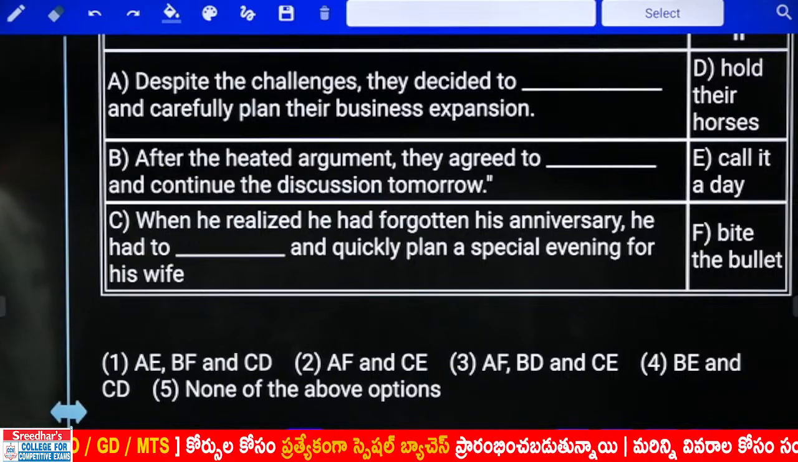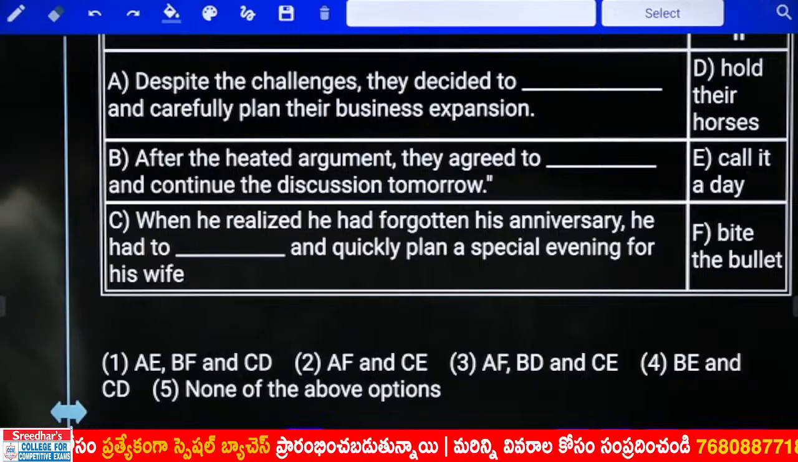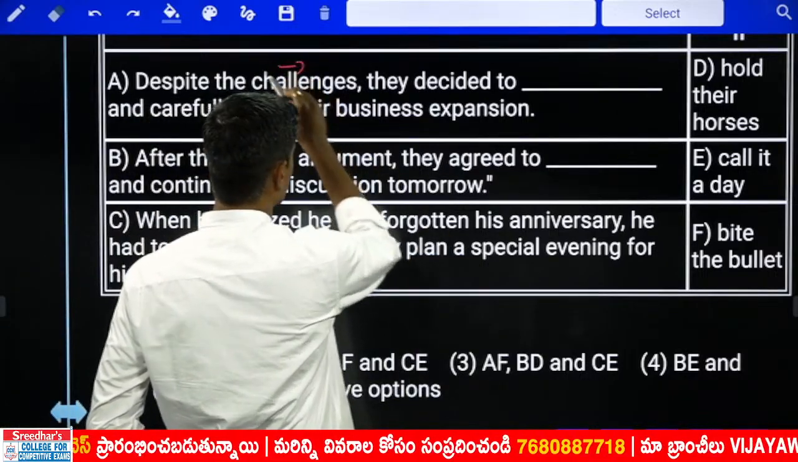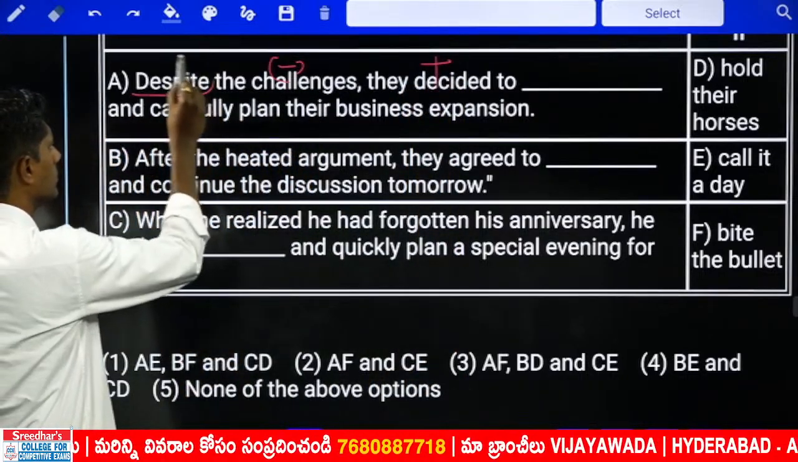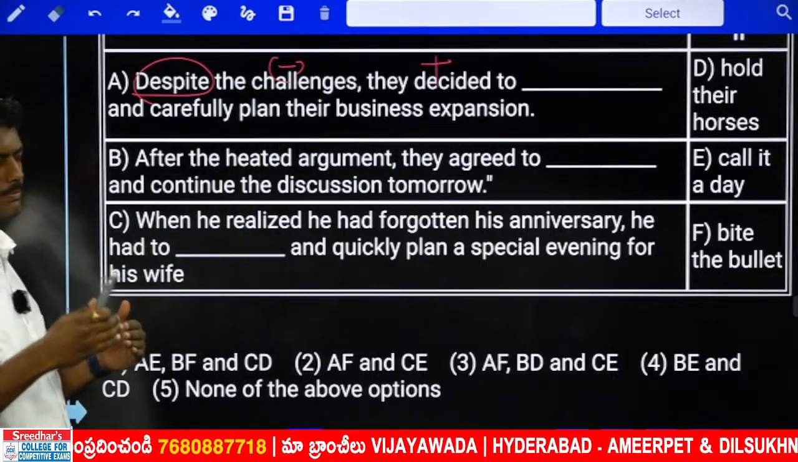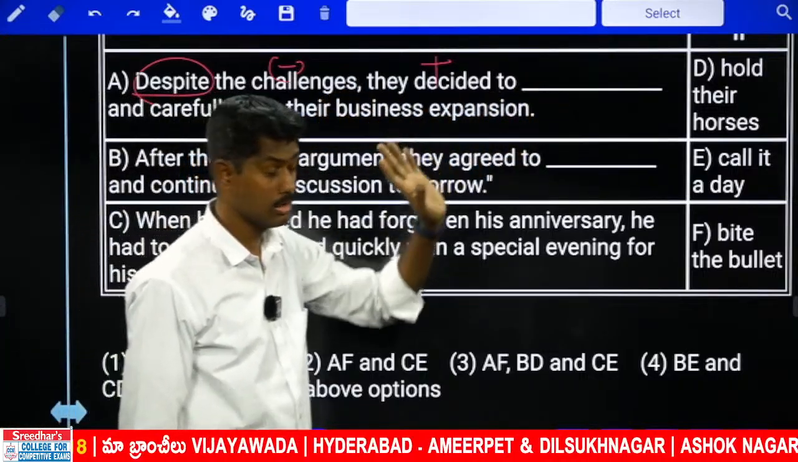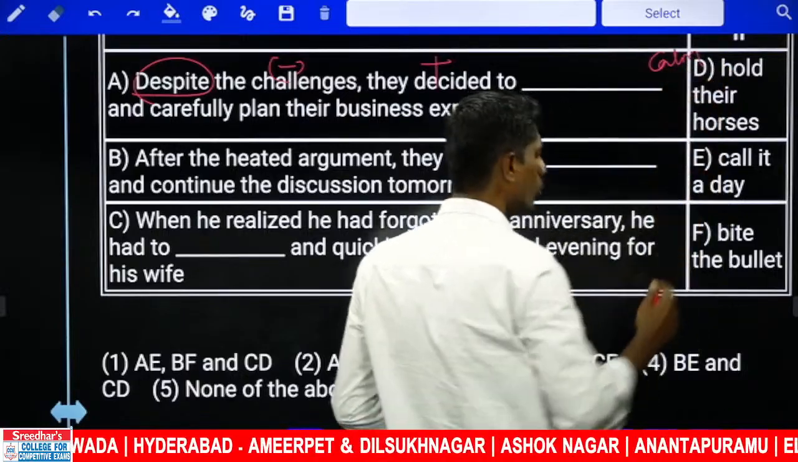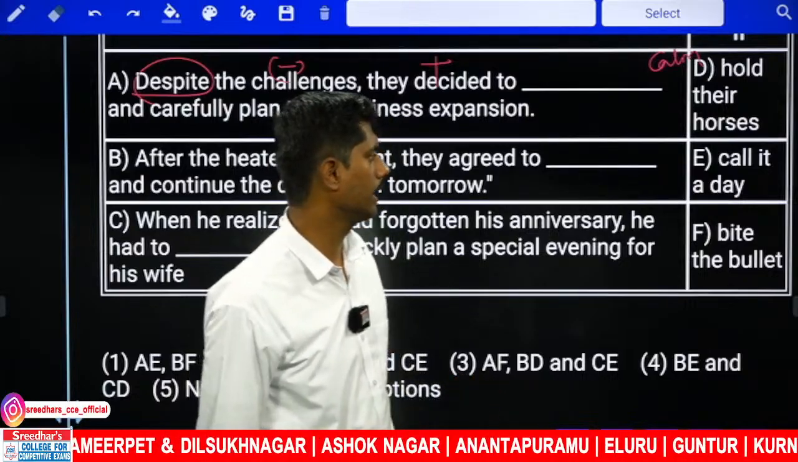Next one. Despite the challenges, they decided to dash and carefully plan their business. Challenges were there. Despite challenges, bit negative. I require a positive. How, sir? Whenever despite is used, we combine contrast things. Here challenges is nothing but kind of negative, so I require something positive. Despite challenges, they decided to hold their horses. Hold their horses means calm down. Don't hurry. Calm down. Relax. And next later take step.